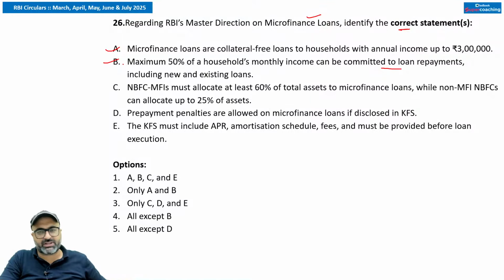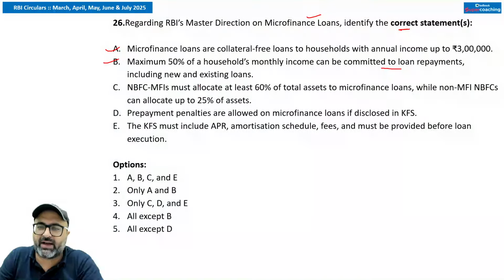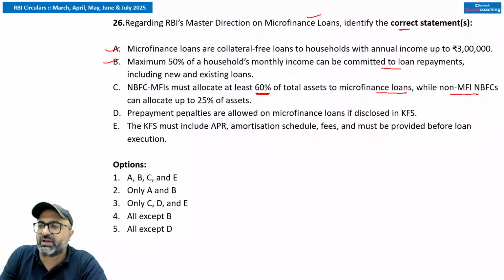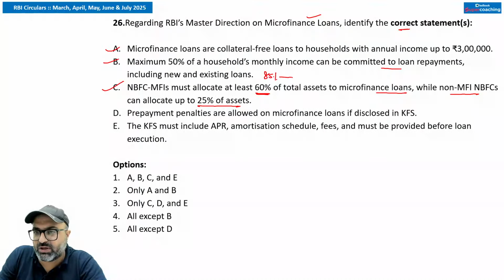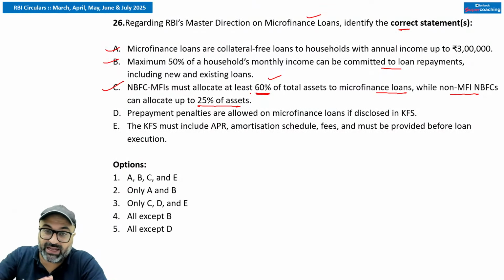What does the next point say? NBFC microfinance institutions must allocate at least 60% of total assets to microfinance loans, while non-microfinance institution NBFCs can allocate up to 25% of assets. This is also correct. Earlier, this was 85%. Then it was reduced to 70 or maybe 75%, and now it is finally reduced to 60%. Your 60% of the total assets should be given in the form of microfinance loans.